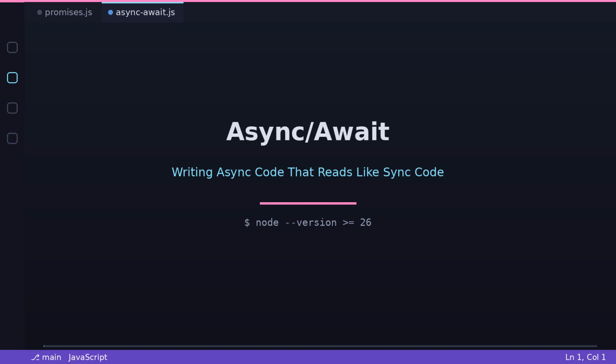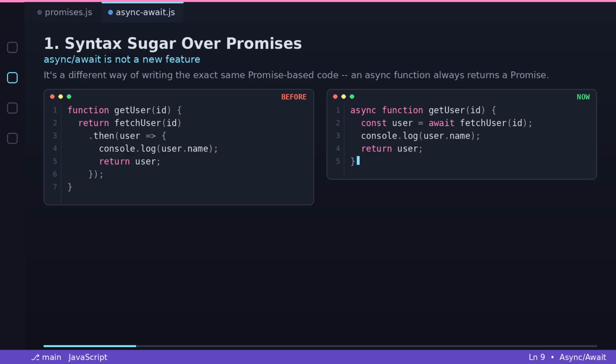Async await explained in 2026. 1. Syntax sugar over promises. This is the single most important thing to understand. Async await is not a new feature. It's a different way of writing the exact same promise-based code. These two functions do the exact same thing.